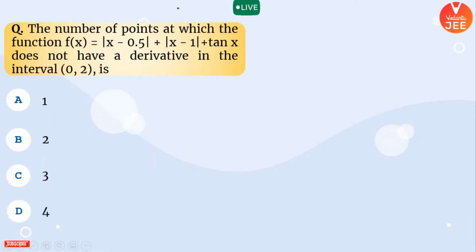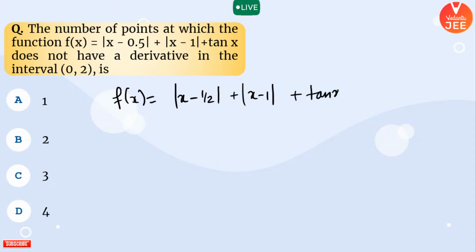Okay, moving ahead. Your function f of x is given to you as something like this, and it is asking you where between 0 to 2 your function is non-differentiable. We know that this expression is non-differentiable at x equal to 1 by 2.